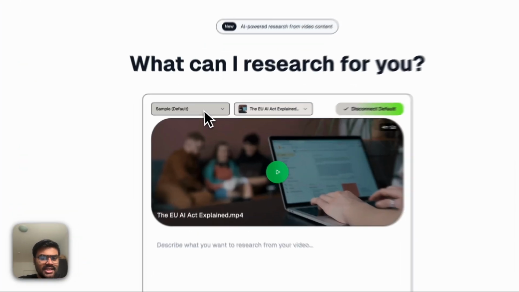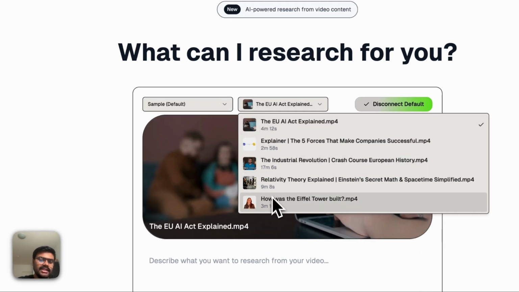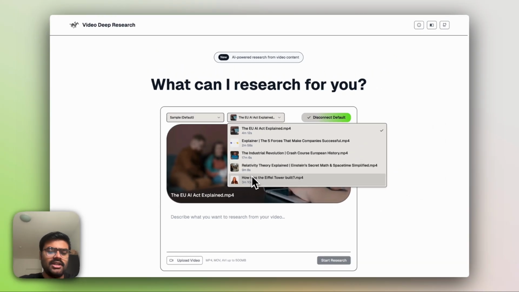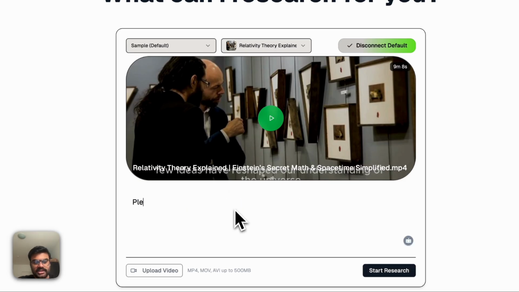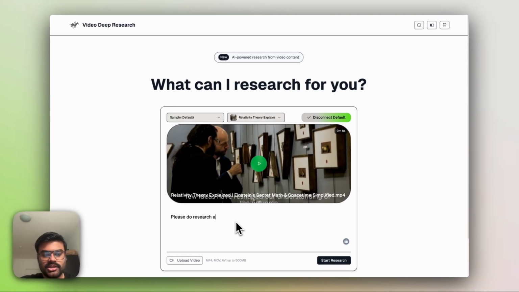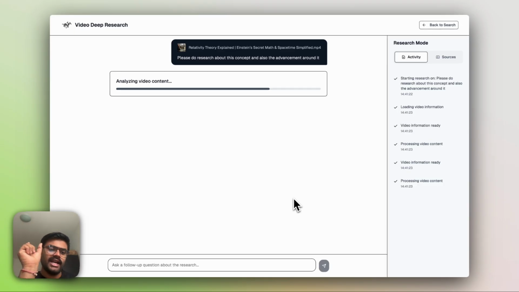Here you can see the index which has been loaded from TwelveLabs, which is a sample one, and you can see a lot of videos you can interact with. Let's say I select relativity theory explained and I write a prompt: please do research about this concept and also the advancement around it. As soon as I provide the query, the video from that video ID and the query, both combined in the prompt, go to Pegasus 1.2 for the analysis result.